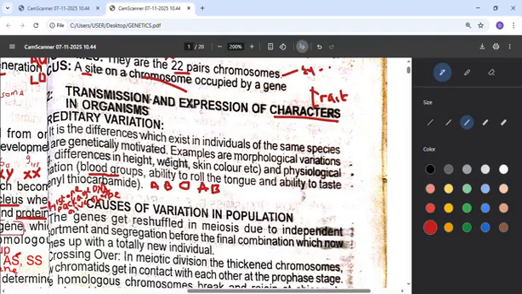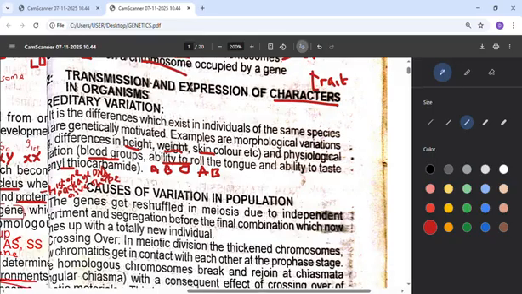Apart from that, we also have height. Every human being has a particular height. That's a character. They have weight, they have skin color. Some people can roll their tongue. Some can taste PTC. So all these are characters in human beings. There are still many characters, and these characters can be transmitted. That means they move from parent to offspring, and they can be expressed.